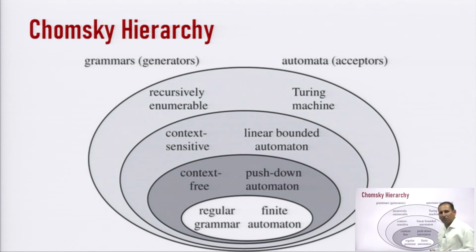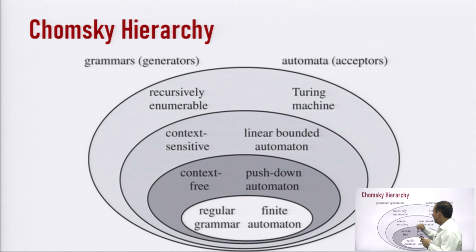Now, this is a very interesting slide. We have got the grammar on one side and the machines or automata which are used to recognize those grammars. At the core, we have a regular language, and the machine used to recognize it is finite automata. At the next level, we have the context free grammar, recognized by the push down automata.